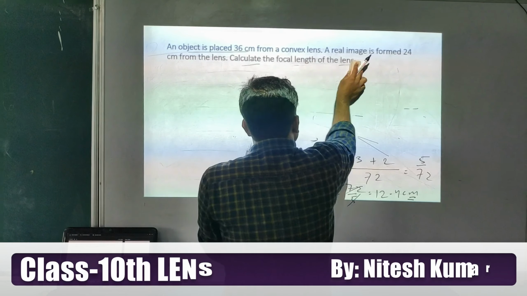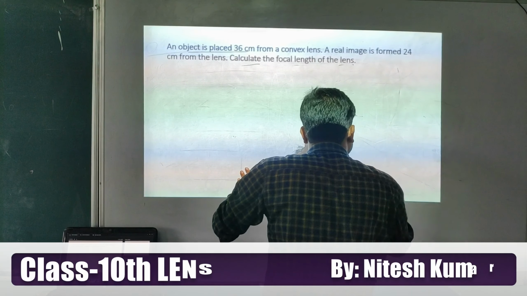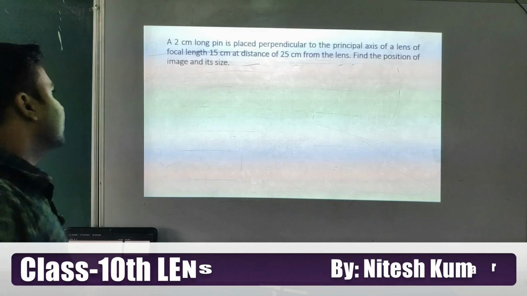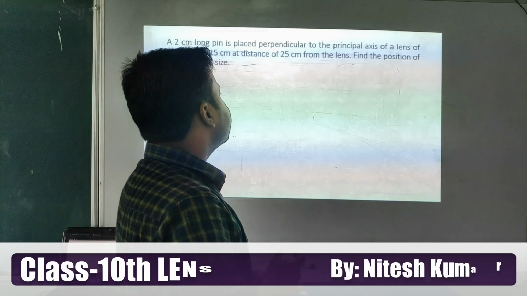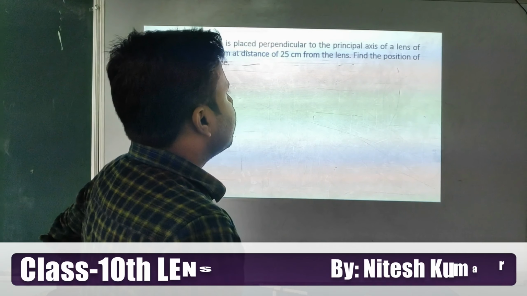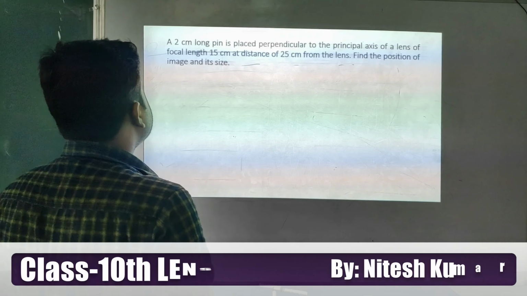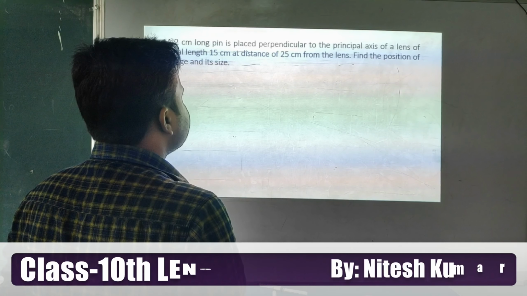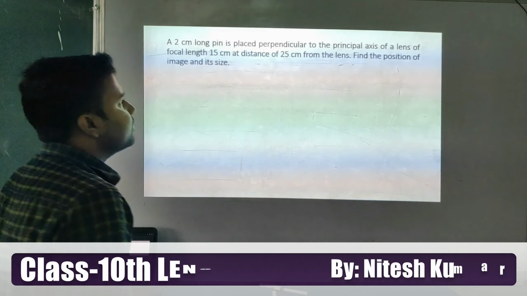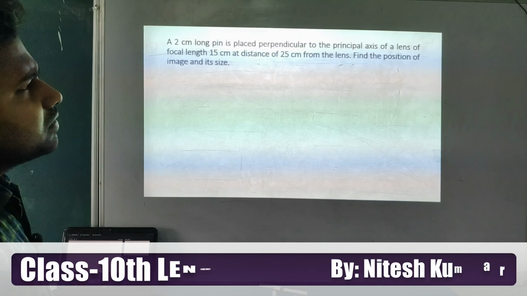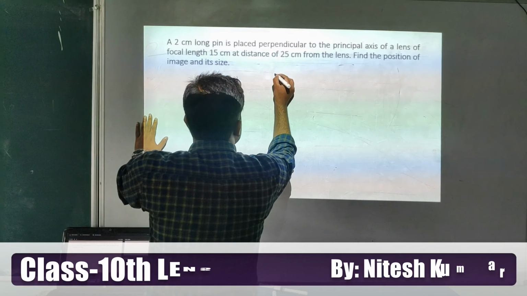Now I am going to discuss the next question. In every question, first try to draw the ray diagram. Second question is what? A 2 centimeter long pin is placed perpendicular to the principal axis of a lens of focal length 15 centimeter at a distance of 25 centimeter from the lens. Find the position of the image and its size.